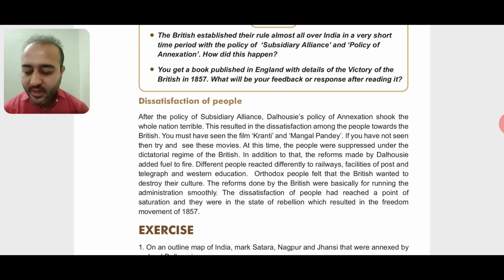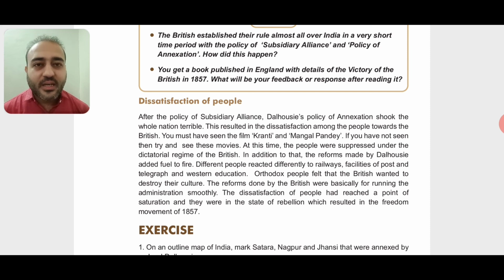Okay, so dictatorial means what? That means the power is in a person or a group, that is, power in one hand. Okay, one person is very powerful, and due to that he or she can do anything whatever they want to do. So dictatorial means power with the ruler. Okay, so totally the power was in the Britishers' hands, and so they were doing whatever they wanted to do. In addition to that, the reforms made by Dalhousie added fuel to the fire. Adding fuel to the fire means making the situation worse, right?